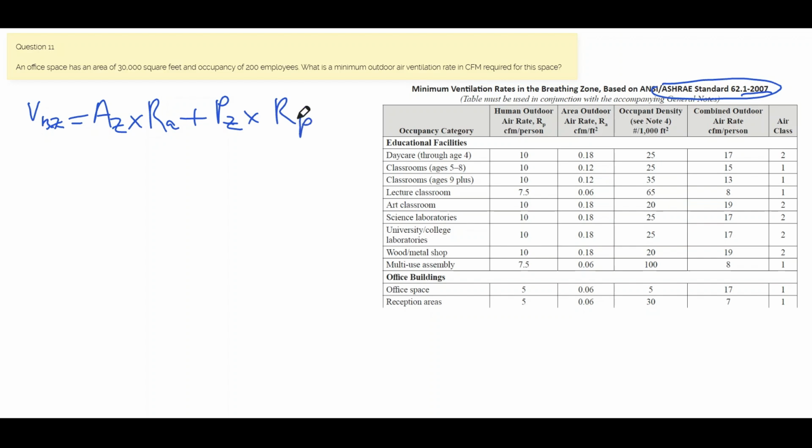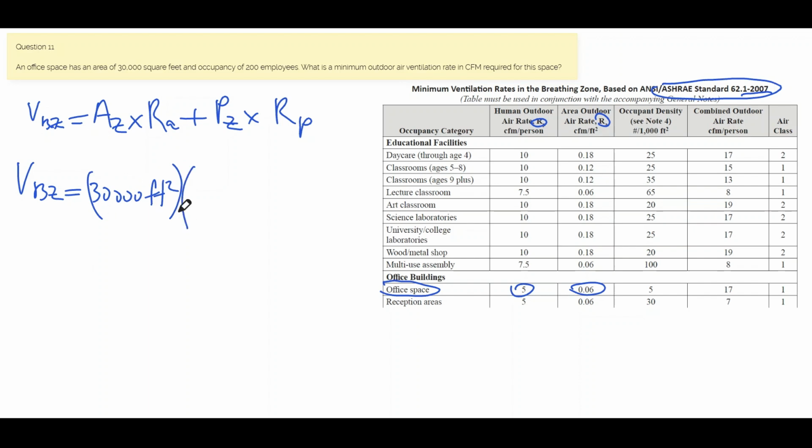So now, if we go to the table, we have an office space. So our Rp is going to be 5, and our Ra is going to be 0.06. And this is CFM per person for Rp and CFM per foot squared. So the ventilation breathing zone is going to be, our area was 30,000 square feet.